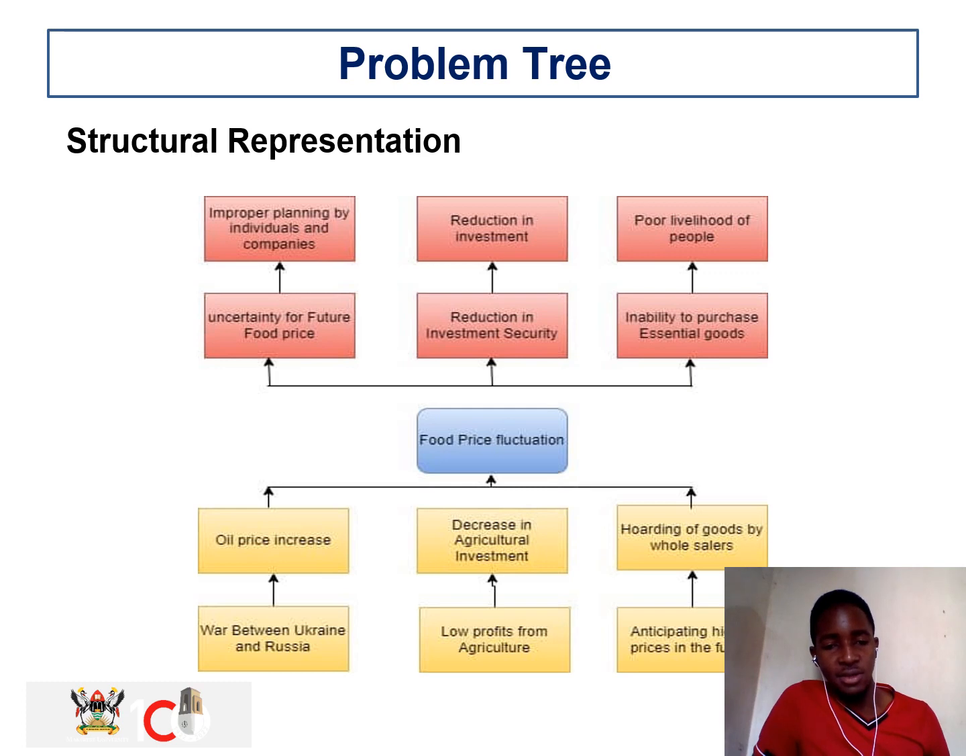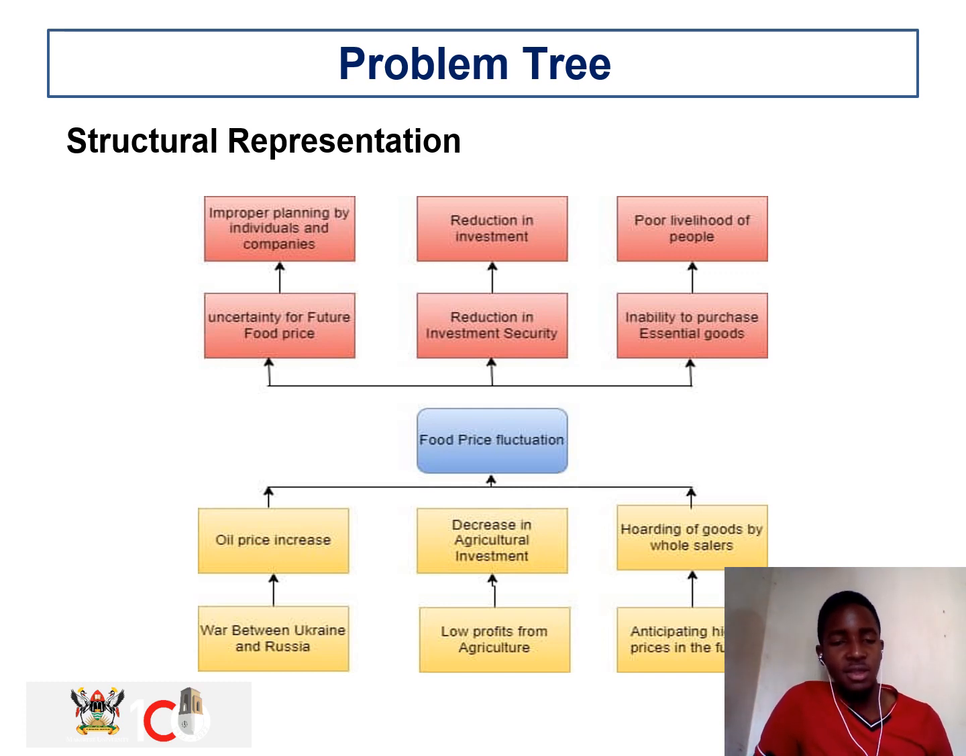This food price fluctuation results in uncertainty for the future food price. Nobody can tell what the food price of these commodities will be. And this will lead to improper planning by individuals. You may plan for more, expecting it to be more, and you find it's less, or plan expecting it to be less and it's more.